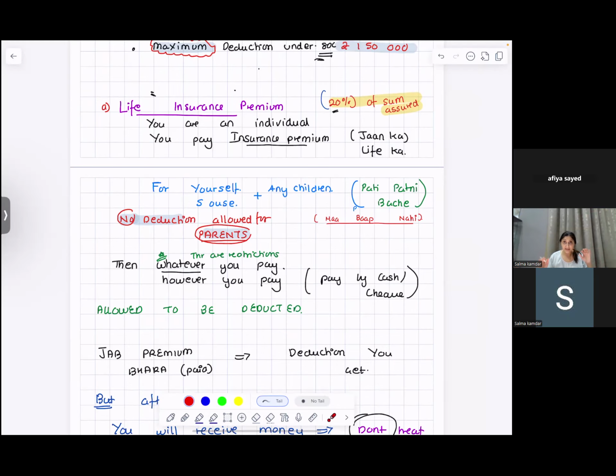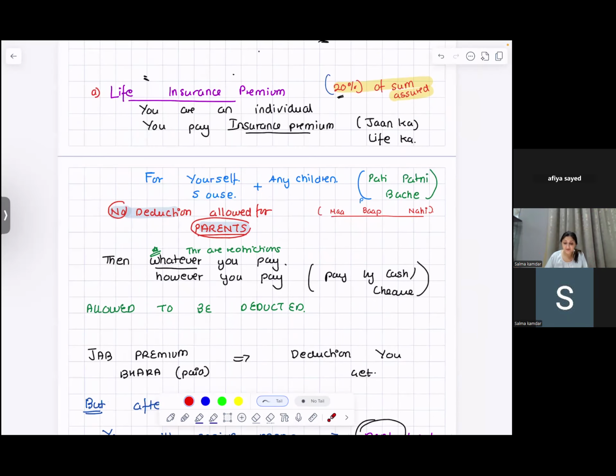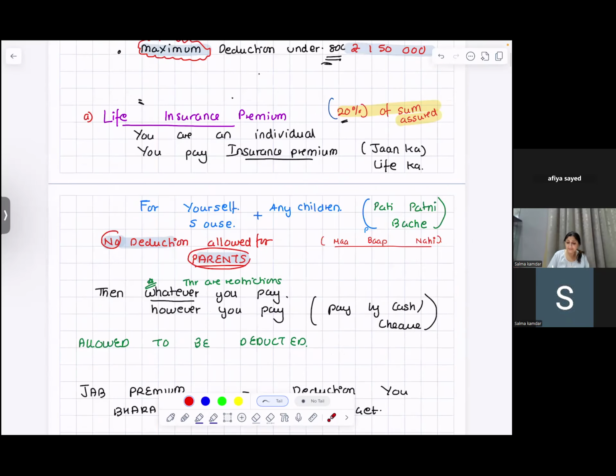Now, first thing, 80C is for certain investments or payments. If you're making payment for life insurance premium, that means you're an individual and you're paying insurance premium of your life.